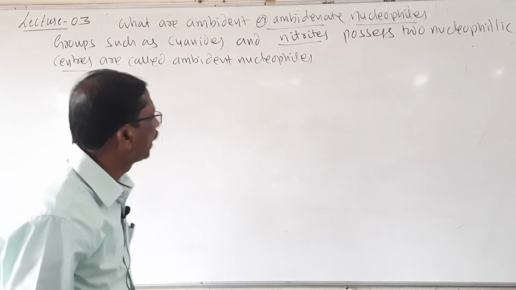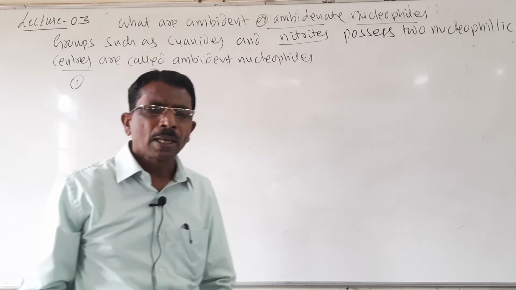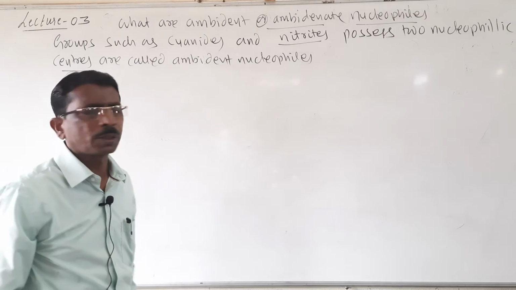So once again I will explain it here. Number one, cyanides. The cyanide group is a resonance hybrid of two contributing structures.